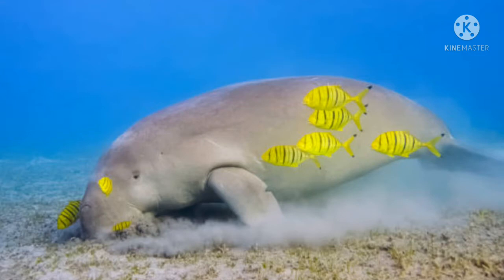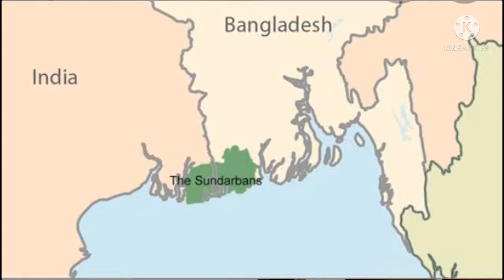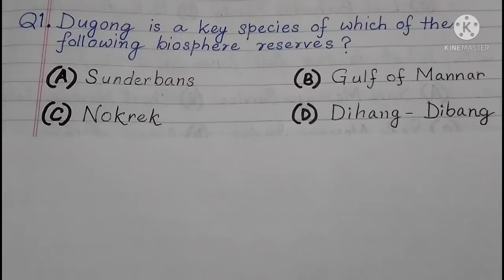Sundarbans, first option. It is located in West Bengal and was established in 1973 as a national park and later developed into a biosphere reserve. Sundarban is located in the Gangetic Delta, which is adjacent to Bangladesh, and it has a reserve forest, which is famous for the Bengal tiger.